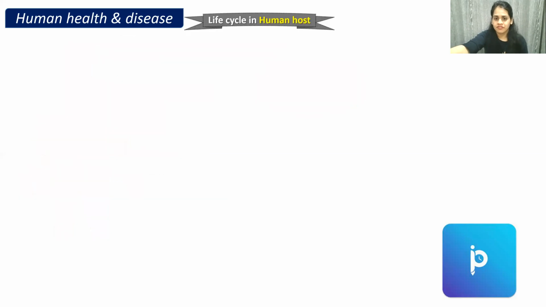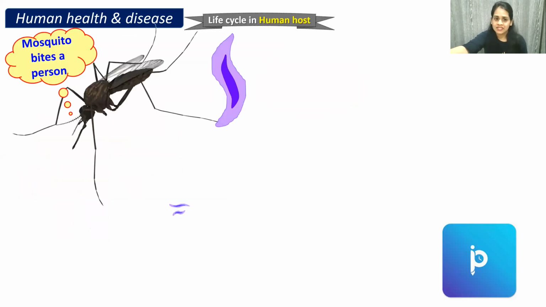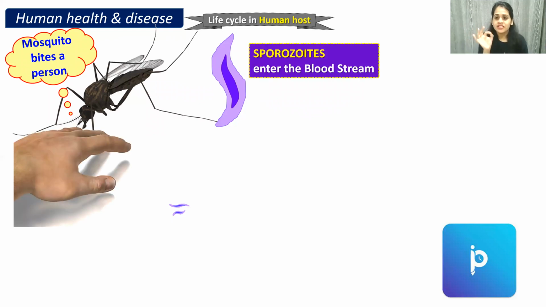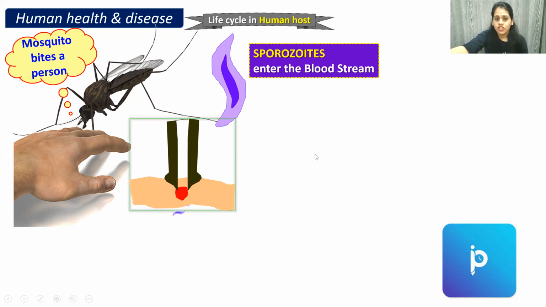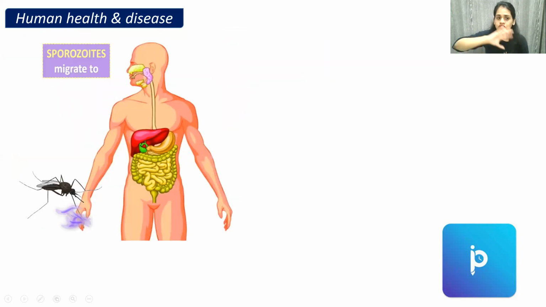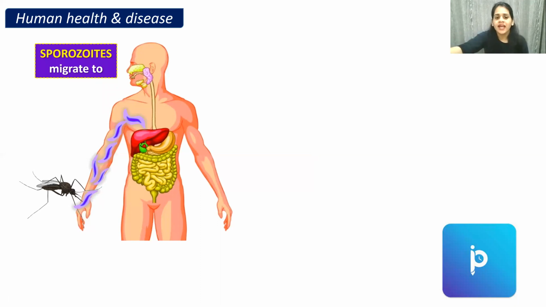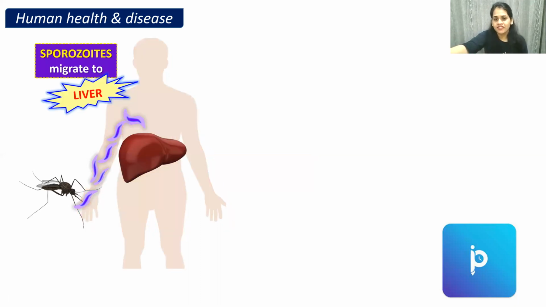Okay, so now when a mosquito bites a person, what happens? Let us see. When a mosquito bites a person, the sporozoites which are present inside the mosquito, in the salivary gland, inside the mouth of the mosquito, enter into our body. See, these are the sporozoites. The mosquito has caused an infection over here. So the sporozoites enter into our body. After the mosquito bite, sporozoites enter our body and they go where? They go to the liver. Can you see it in the diagram?